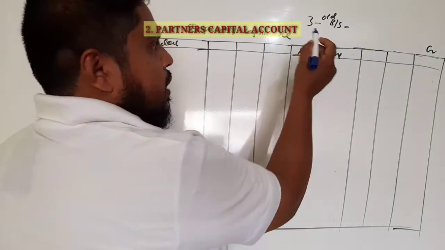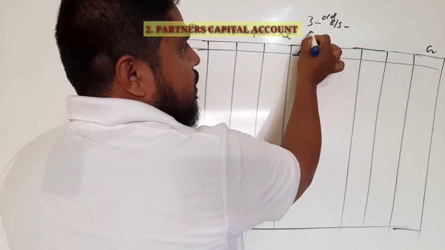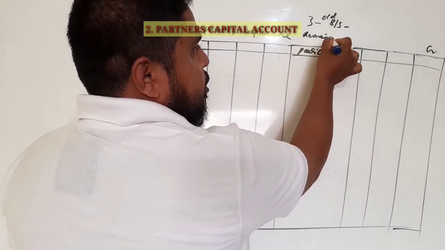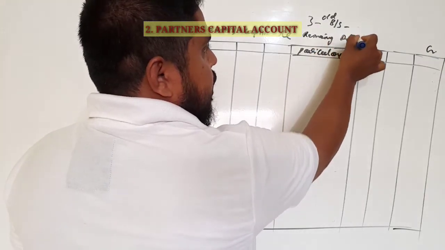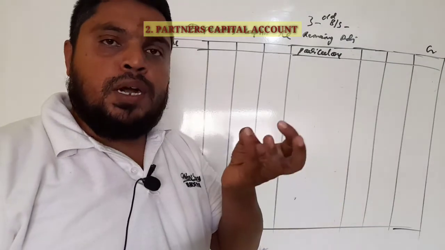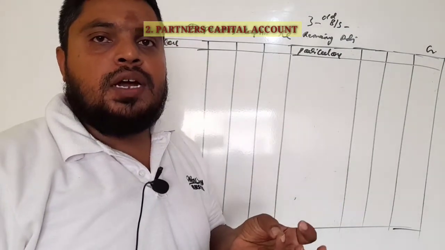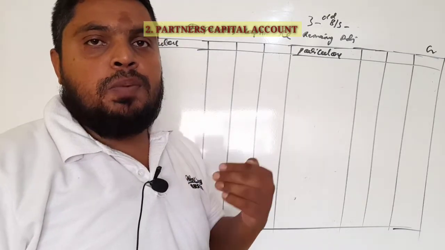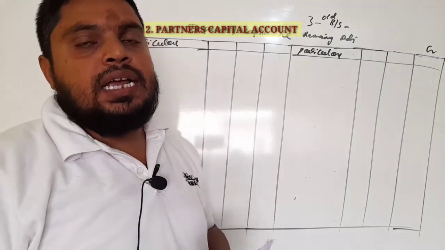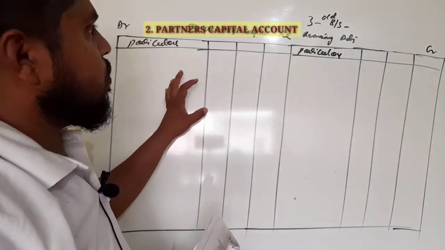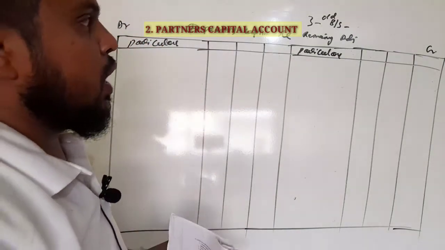The remaining come from adjustments: new partner capital, goodwill, goodwill withdrawn by the old partners, and revaluation account profit or loss.